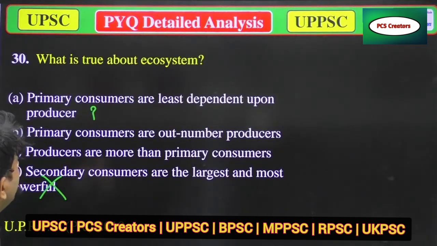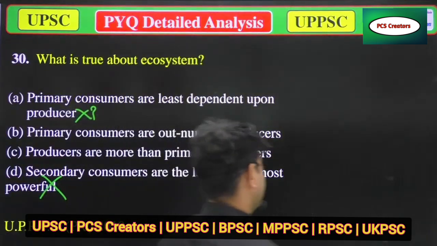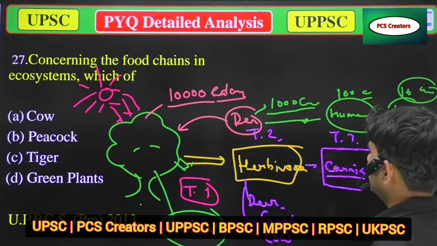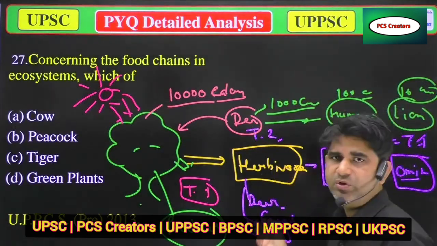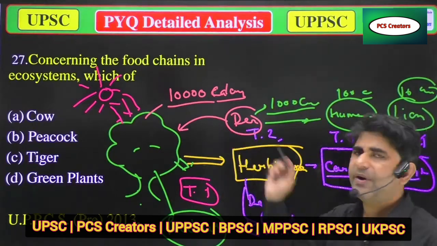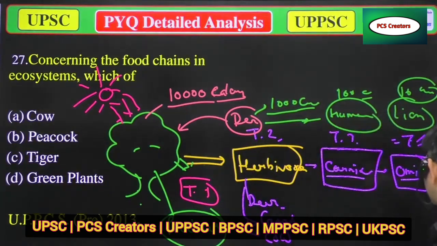First, primary consumers are least dependent on producers. This is also wrong, because primary consumers are totally dependent on plants. Primary consumers like herbivores, deer, goat, cow, are totally dependent on plants. So that is also wrong.